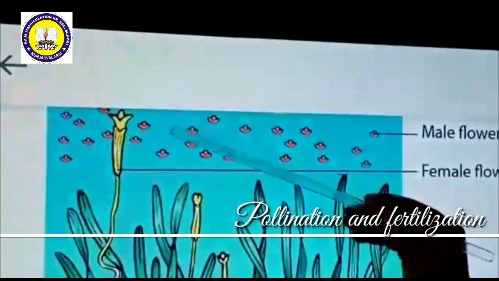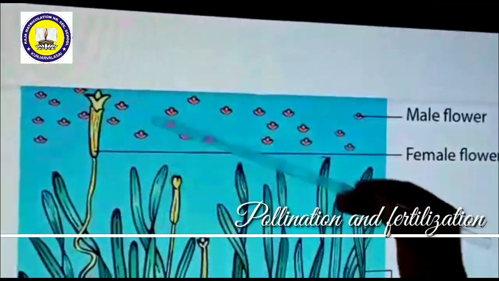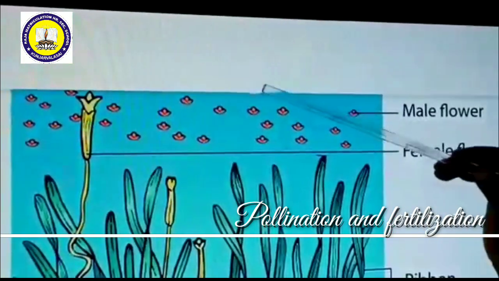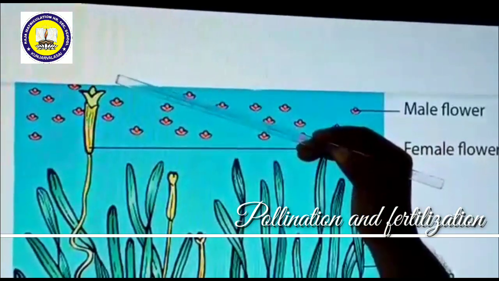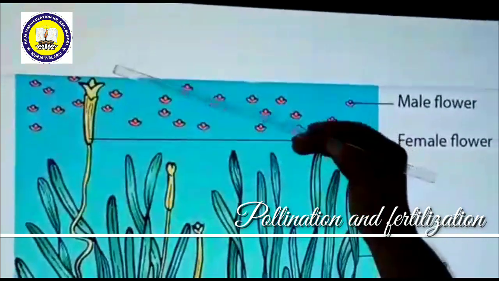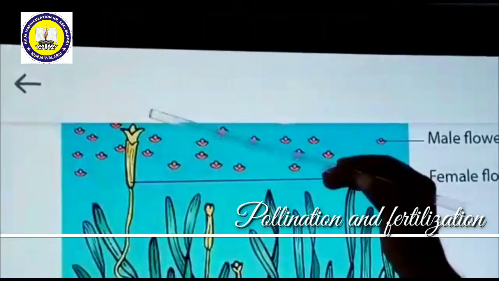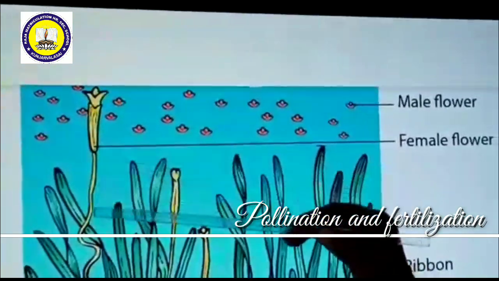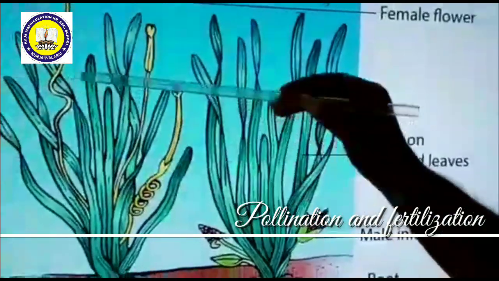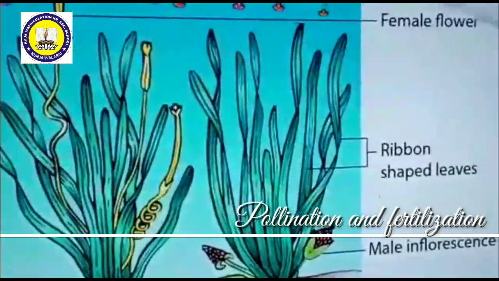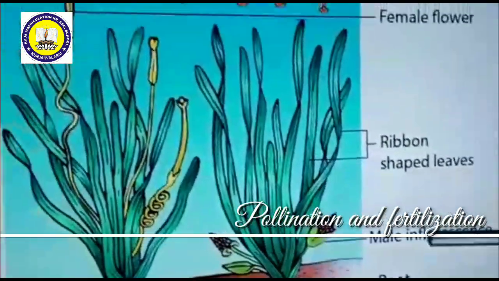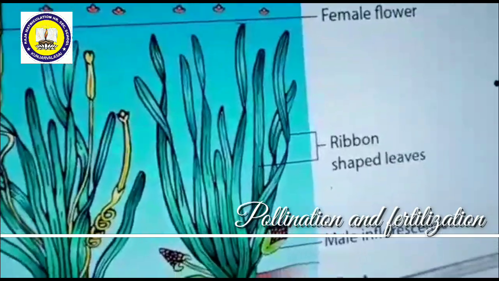Just above the surface of water, a depression is formed on the surface of water near the female flower. Whenever the male flowers are traveling on the surface, a depression is formed near the female flower, and immediately the male flower falls on the female flower. Then pollination takes place. Once pollination takes place, the stalk of the female flower coils and pulls it inside. Then fertilization takes place inside the water. This is the type of epihydrophilous nature, or hydrophily, which takes place in Vallisneria.